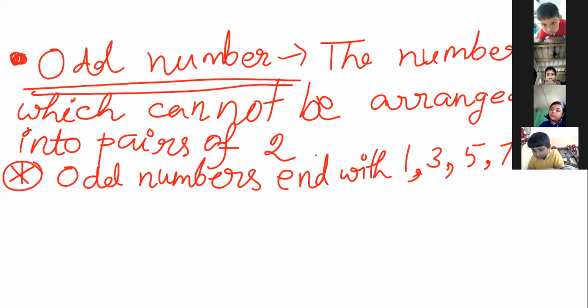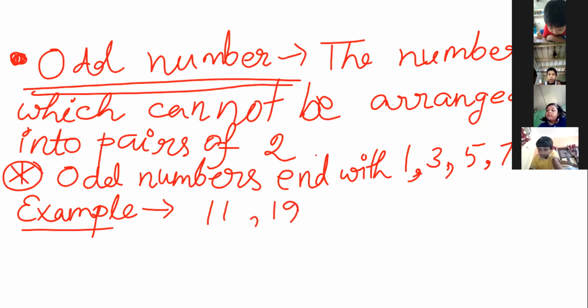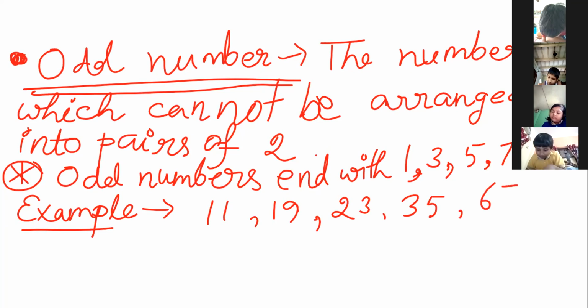Okay, and write the example also. Example, suppose I am taking 11, 19, 23, 35, 67 and dot dot dot.